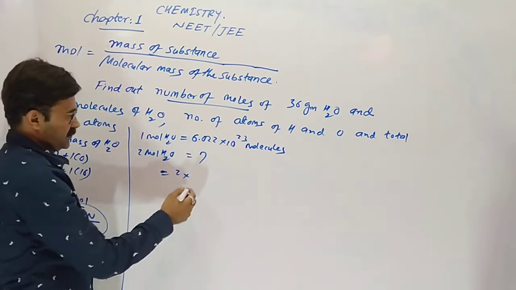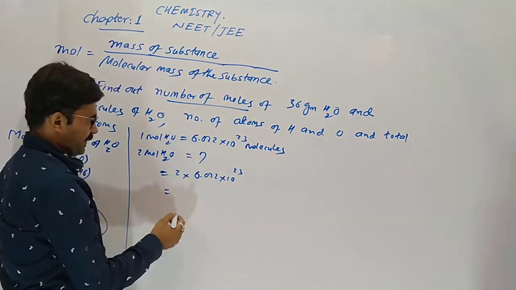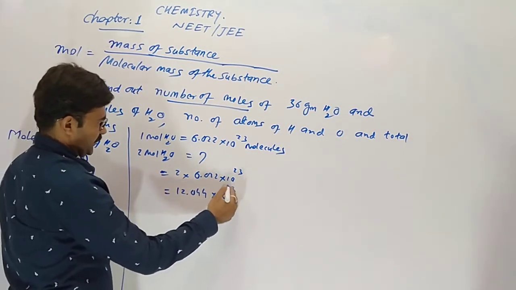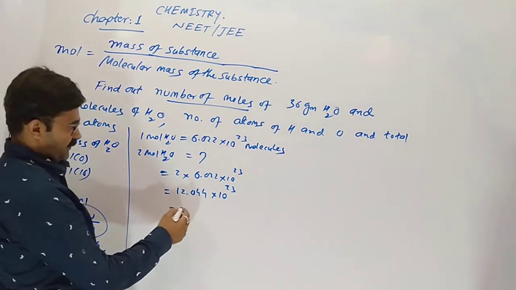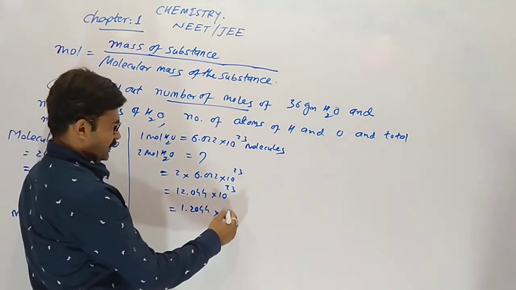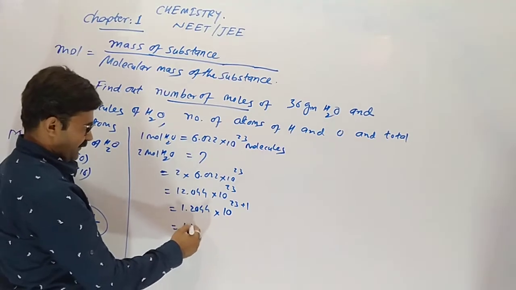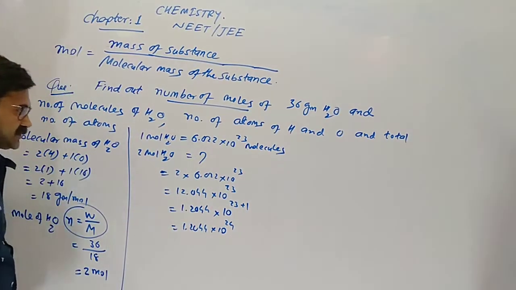So 2 into 6.022 × 10^23, so 12.044 × 10^23. Now one pointer moves to the right hand side, so the rest will be increased by 1 digit. So 24 comes here.